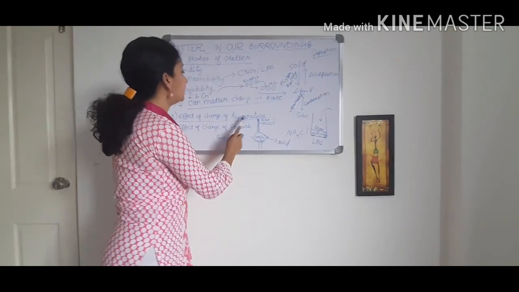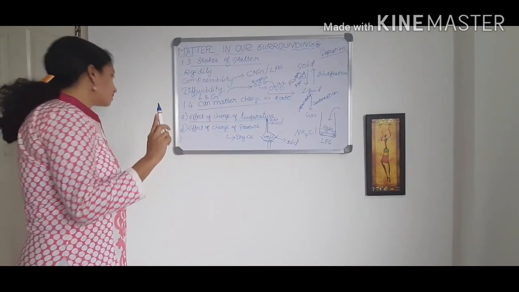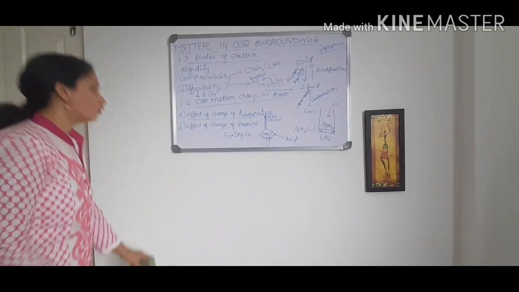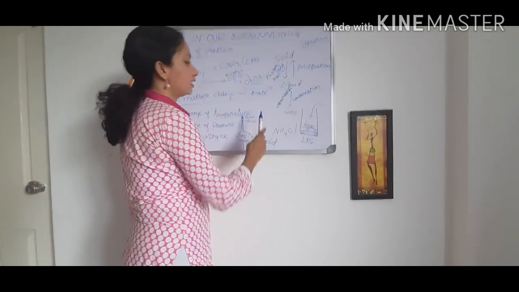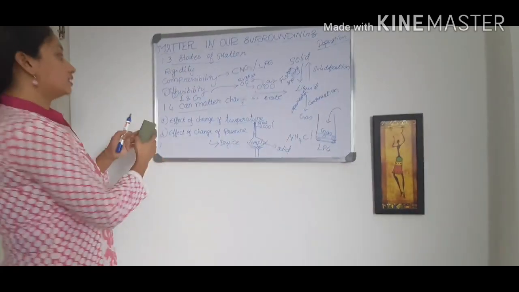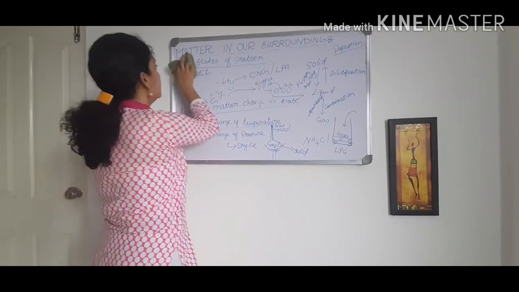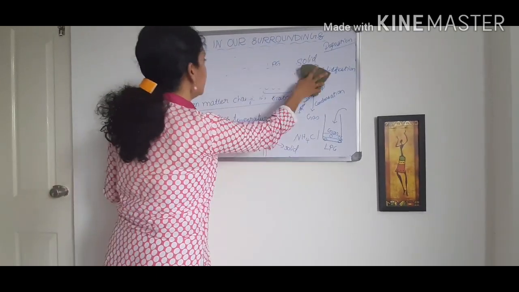So the next one is the effect of change of temperature. It is the first activity given under 1.4, effect of change of temperature. Here you have to study new terms. So what are the new terms you are going to learn here?